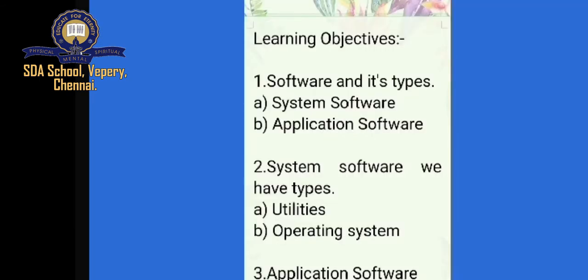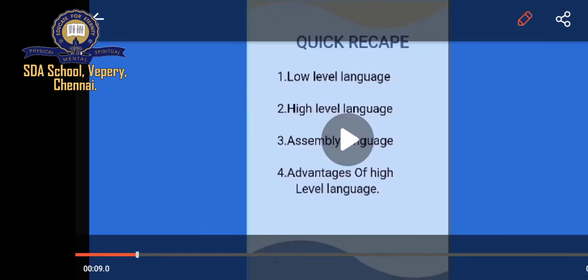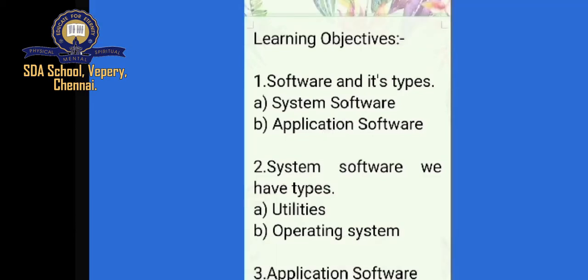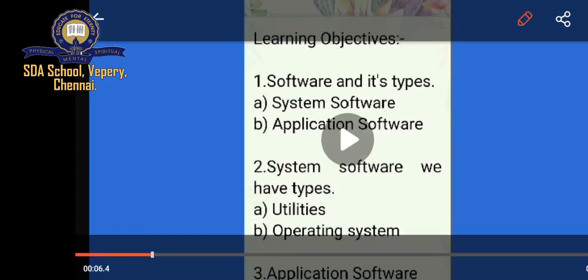Let us see some of the learning objectives we are going to learn in this lesson. 3 main questions we are going to learn. The first is software and its types, and under that we are going to study 2 points, system software and application software. The second is system software. We have 2 types, one is utilities and the second is operating system. And the third is application software. These 3 questions we are going to discuss in this section 2 class.